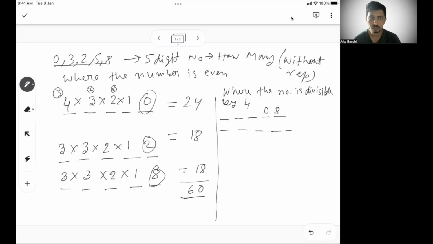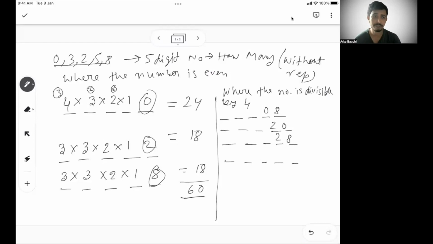So with 0 in the 4th place, there is nothing possible in the 5th place apart from 8, where the last 2 digits will be divisible by 4. 0, 3, 0, 2, 0, 5, none of them are possible. So let's say 2 here. With 2, 2, 3 is not divisible by 4. 2, 5, no. 2, 0, yes. And I have 2, 8. So these are the conditions when 2 is the fourth digit.